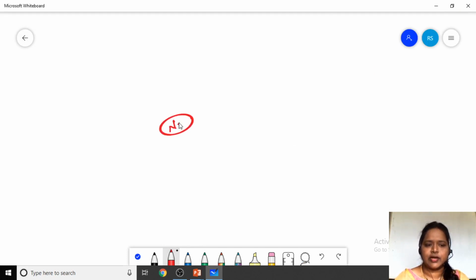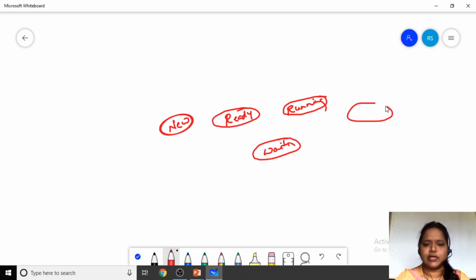This is the new state and this is the ready state. This is the running state. And here we will have the waiting state. And finally, we will have the exit state.